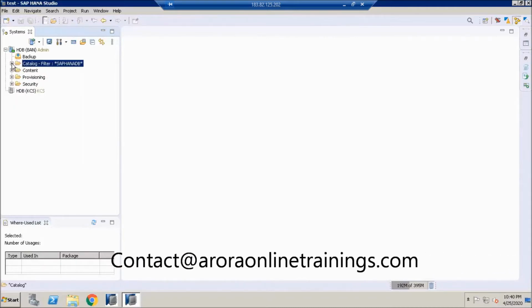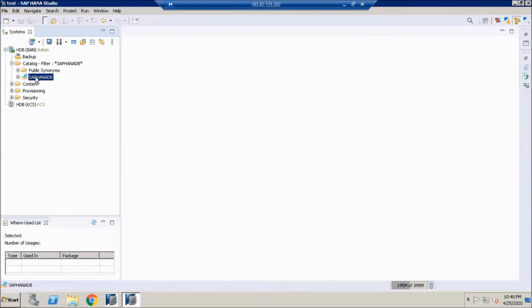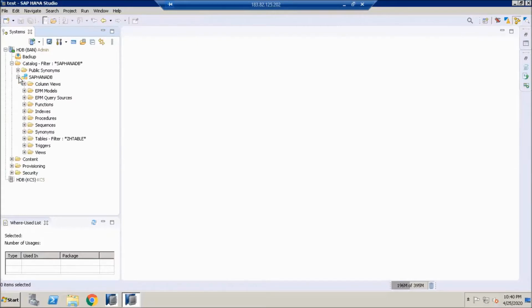Let's explore the catalog. In every database, irrespective of whether it is HANA or non-HANA, all the database objects are organized by schemas. This is the schema, and inside are all the database objects.